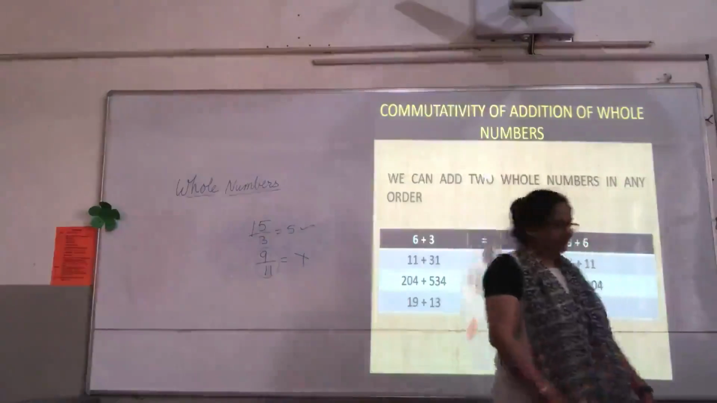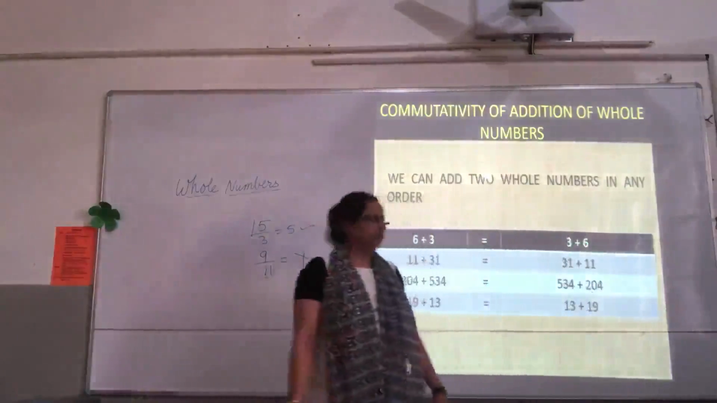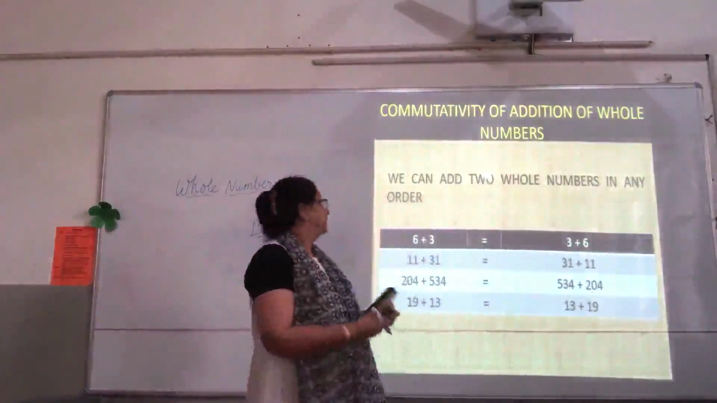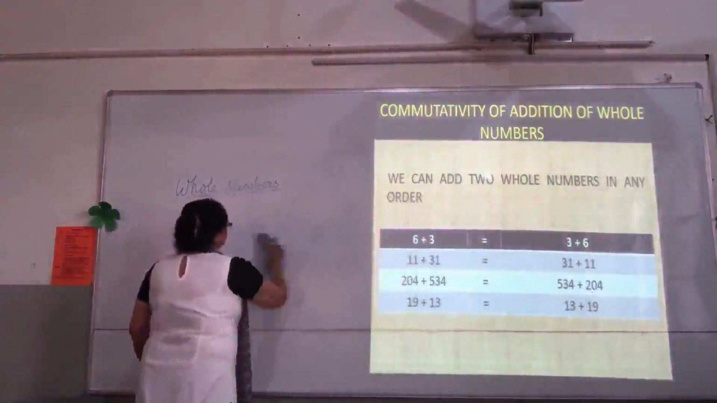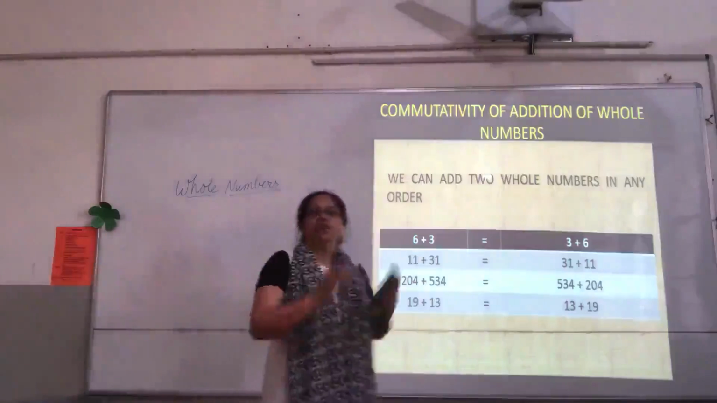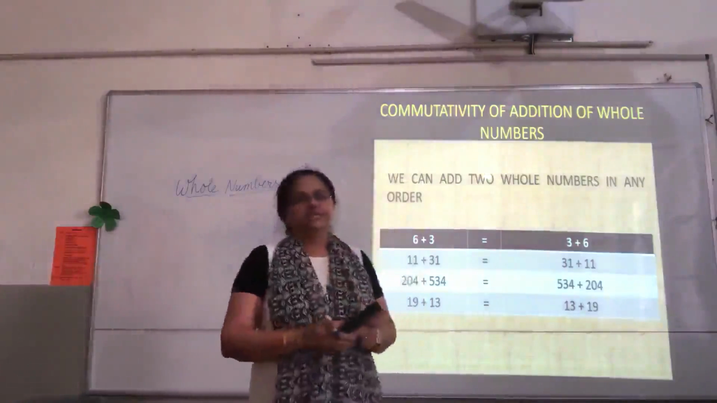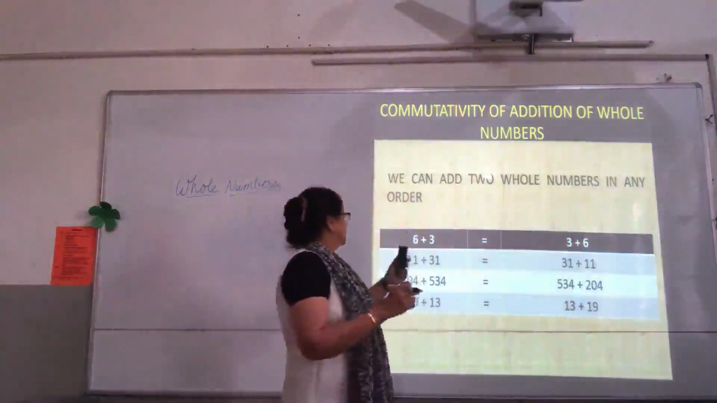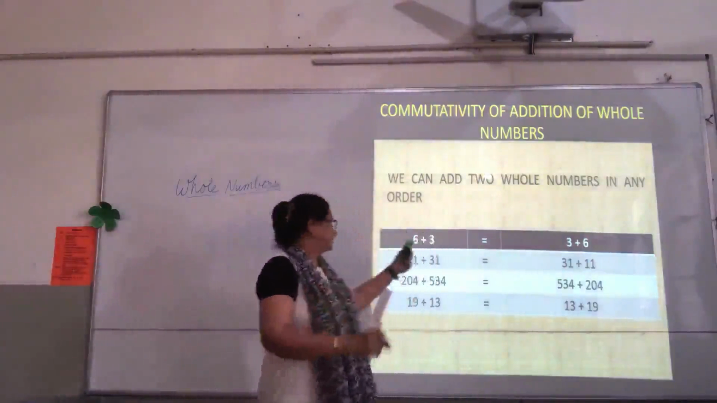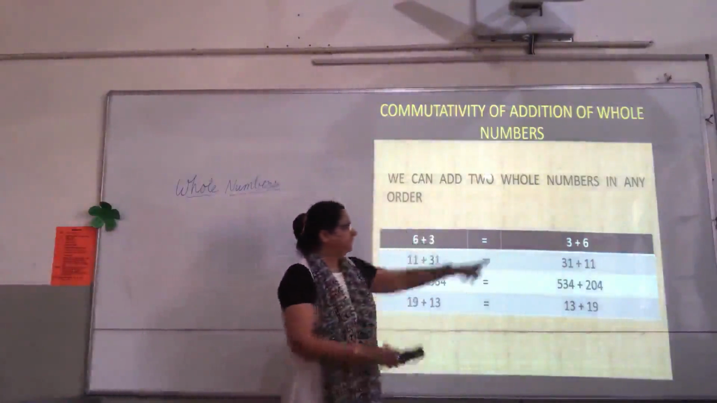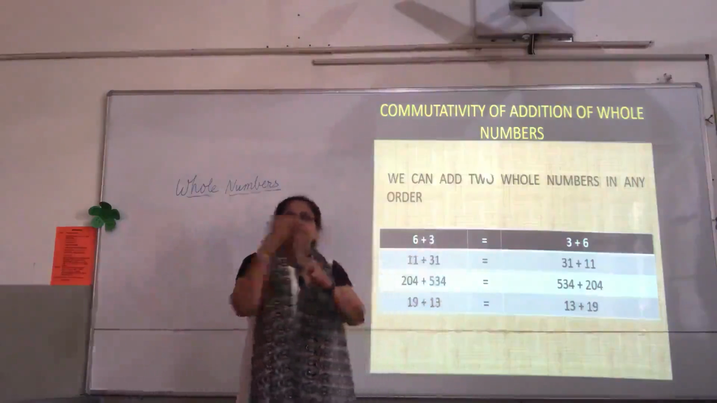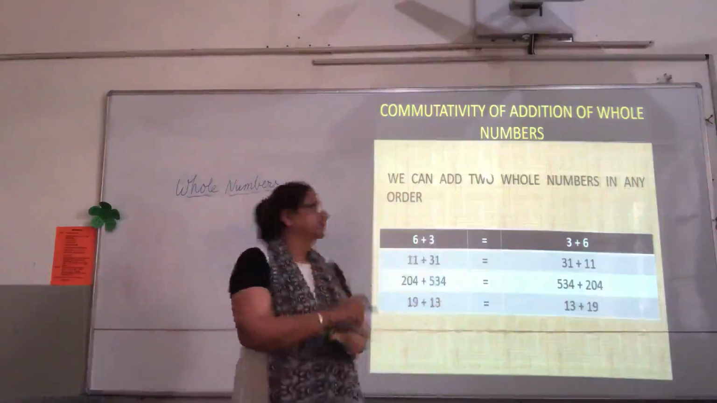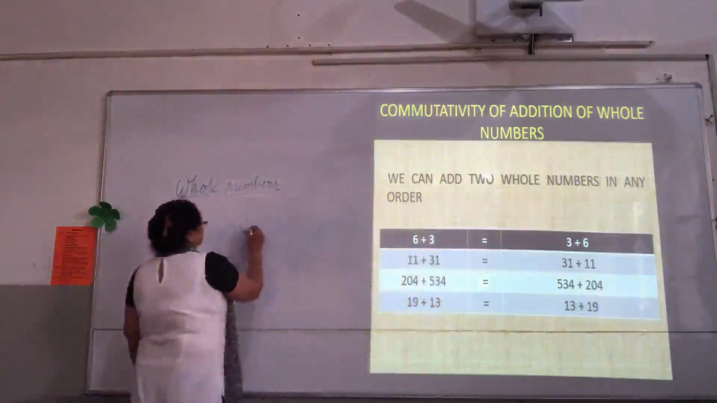Coming to the next property, I told you commutative property of whole numbers. Let me tell you what commutative property is, children. In simple words, we can call commutative property the order property. I'll tell you why, children. Order means, look at this example, 6 plus 3 and there it is 3 plus 6. The numbers are the same. We have just changed the order of the numbers. And let us see whether the sum remains the same or not.